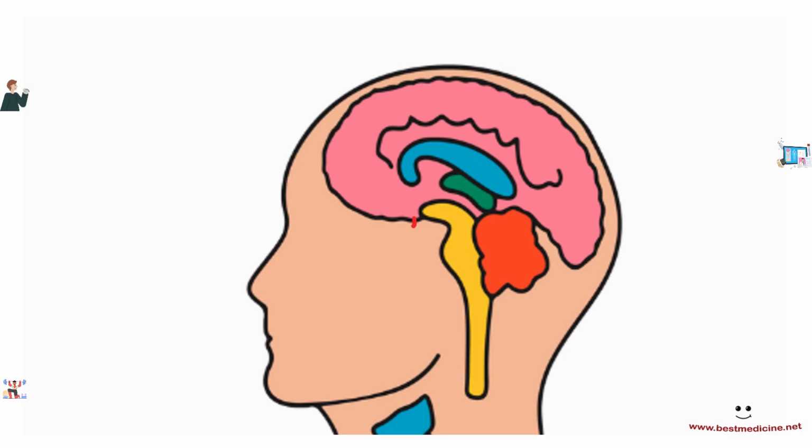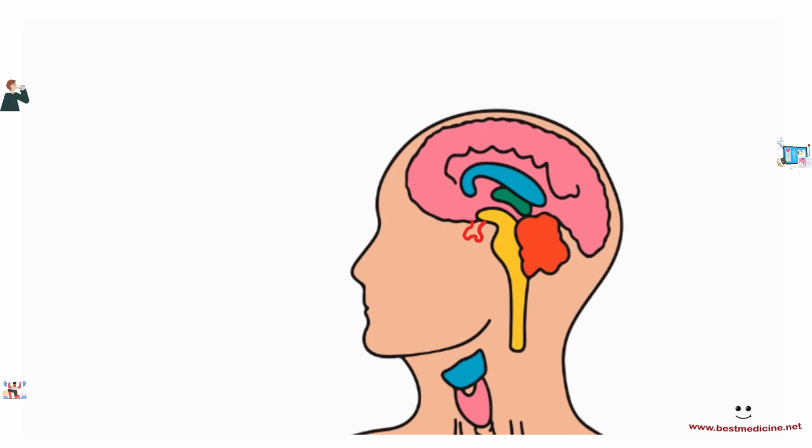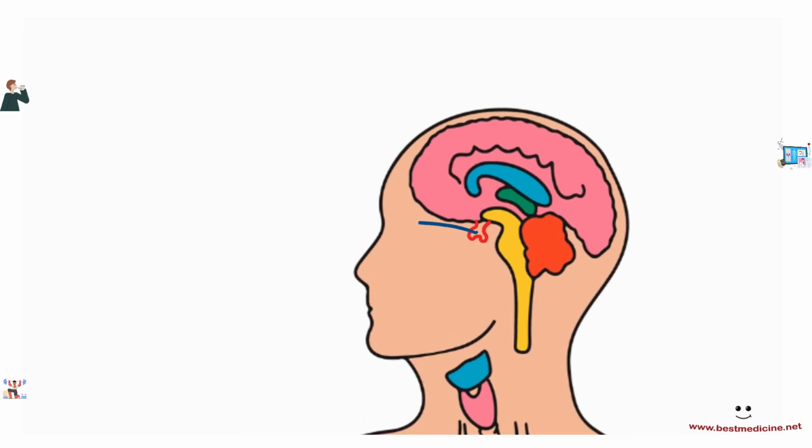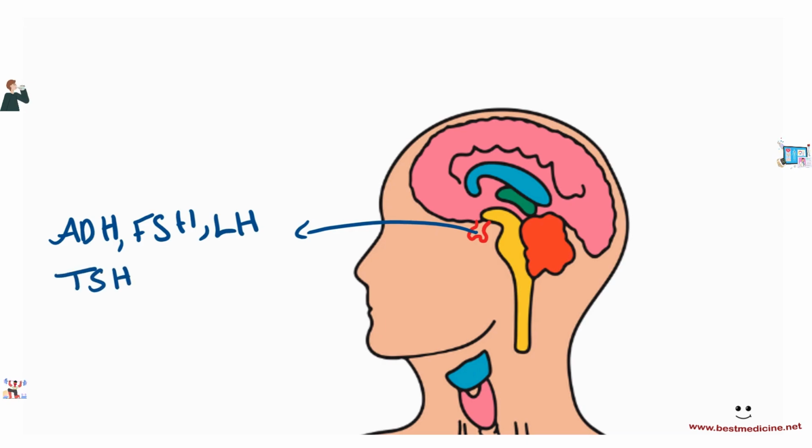So around here, you would have the pituitary gland, and the hormones that it makes are, number one, antidiuretic hormone, follicle stimulating hormone, luteinizing hormone, thyroid stimulating hormone: ADH, FSH, LH, TSH. Also makes growth hormone, which is involved in the puberty growth spurt.